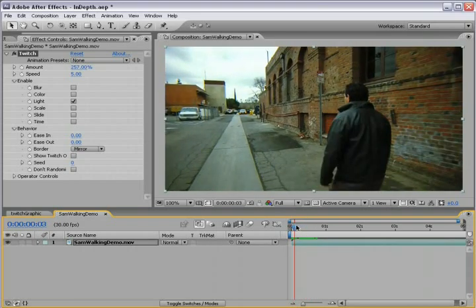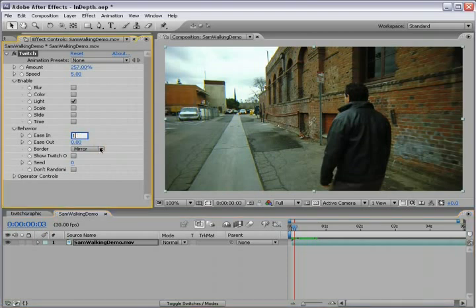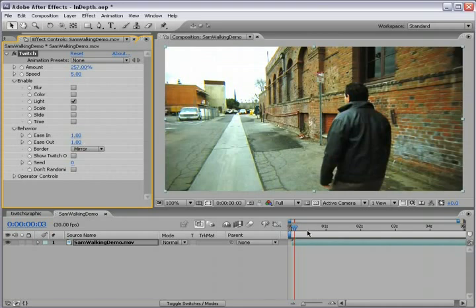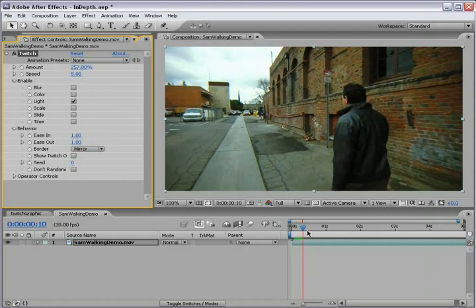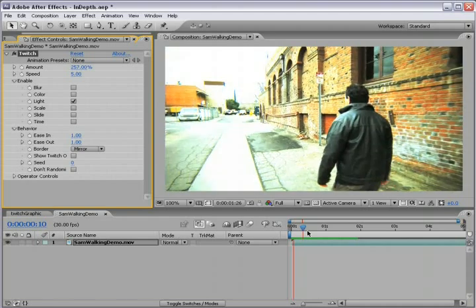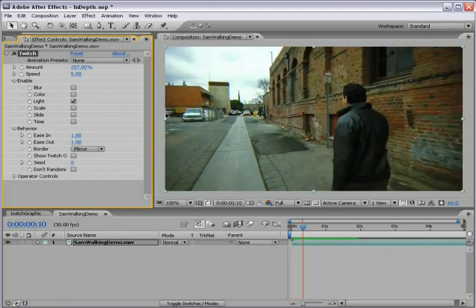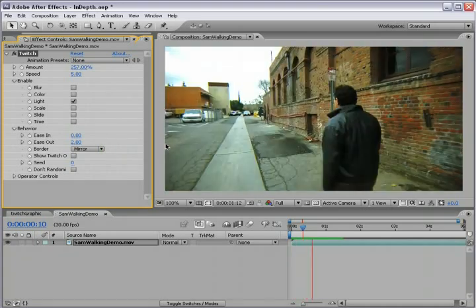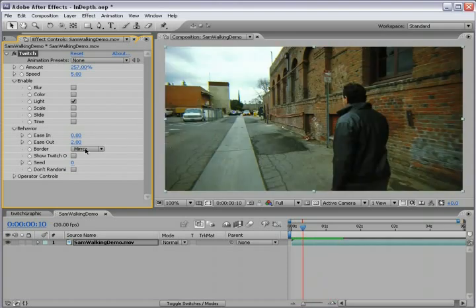Basically, it's going to have a single point of intensity. Now, if we turn on the ease, then it's going to smooth into each of these. Not all the time, but basically it's just going to make for some gradual twitches. Usually, that's what you want, but sometimes you want to maybe make it ease in to 0 and then fade out maybe for 2, like a camera flash where it gets bright really quick and then slowly fades out. Might be something you want to do. So that's what that's for. We'll set it back to 1 and 1.